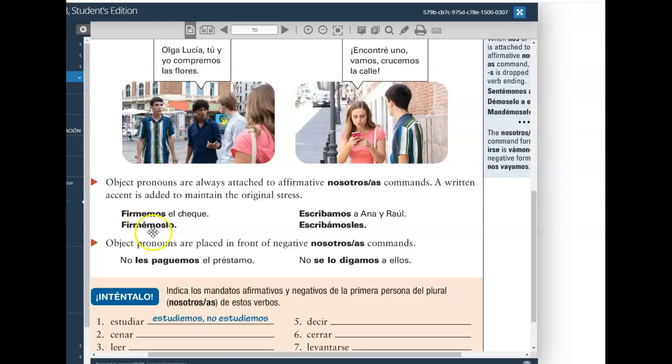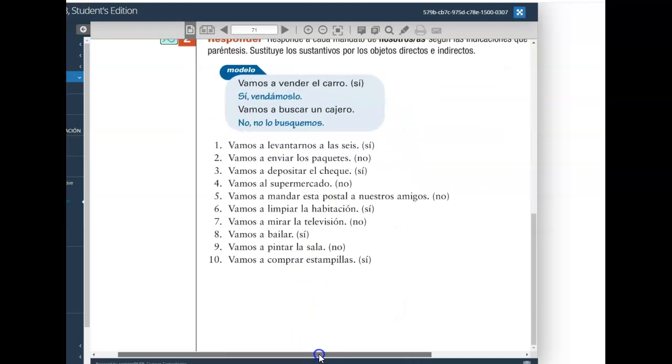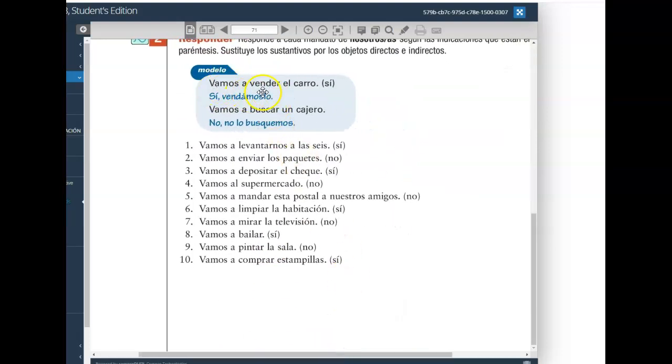That's why you see an accent mark added in these examples, because we're attaching object pronouns to the very end of the commands. So vender in the nosotros command form would be vendamos.